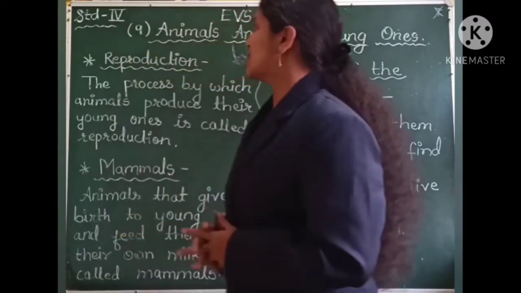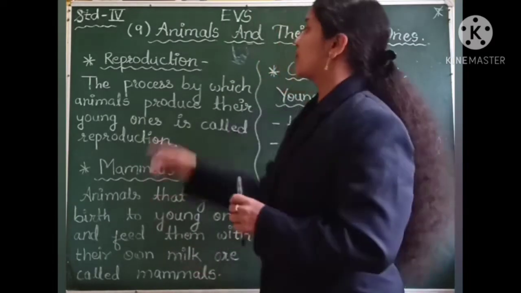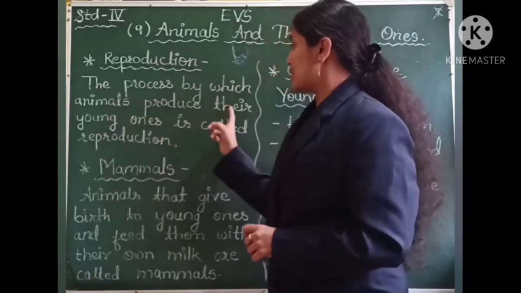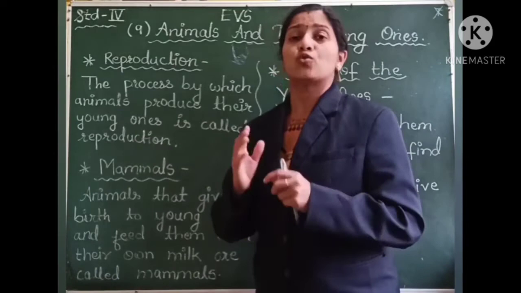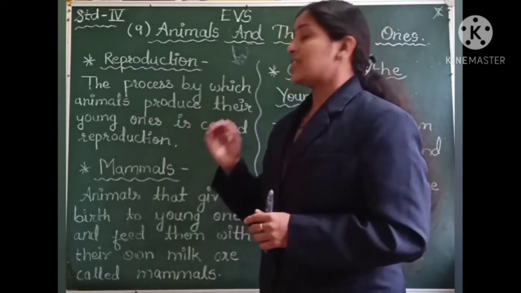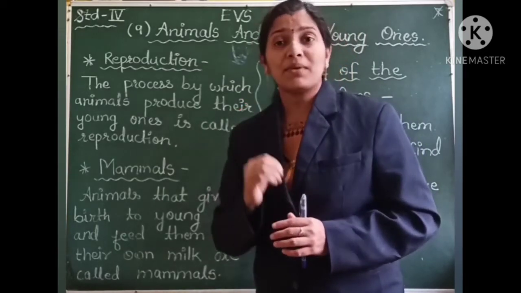So here you can see on the board the definition of reproduction. The process by which animals produce their young ones is called reproduction. So reproduction is the process by which the animals produce their young ones which are of their same kind.